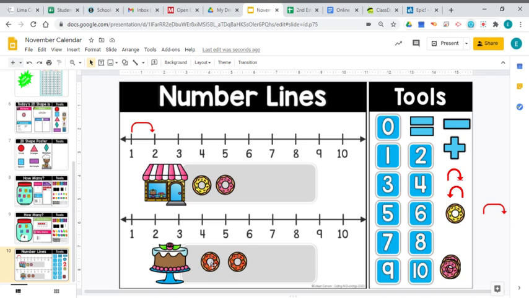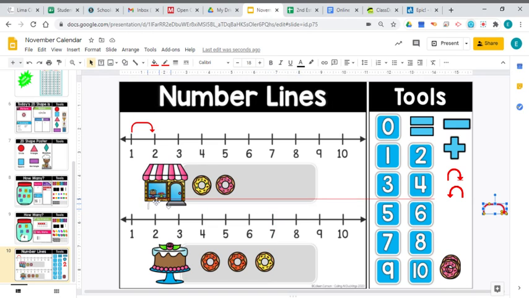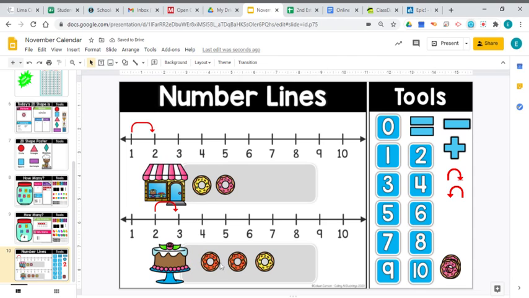Now down here, we're starting with 2 donuts. I'm going to add one more. So if I started at 2, I add one more. It's just the next counting number. How many do I have? There we go. 2, jump one more, and you land on 3. So 2 and one more donut is 3 donuts.